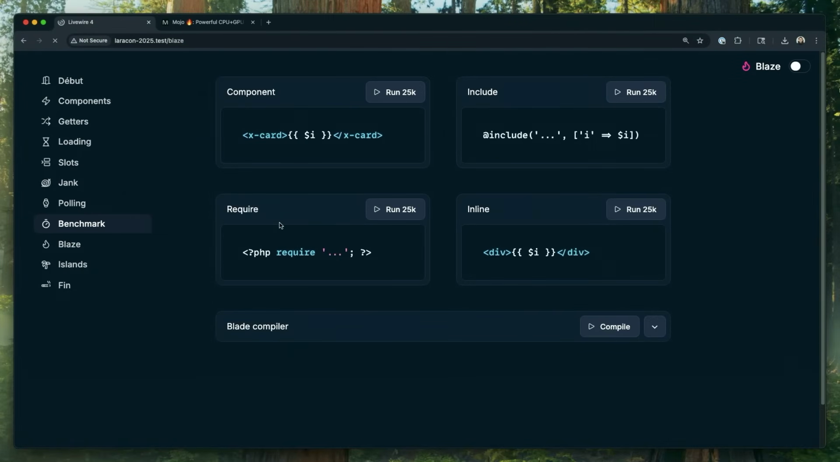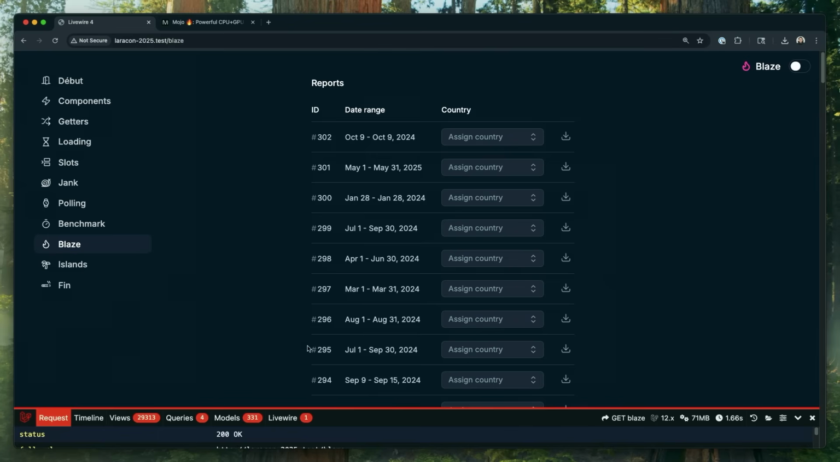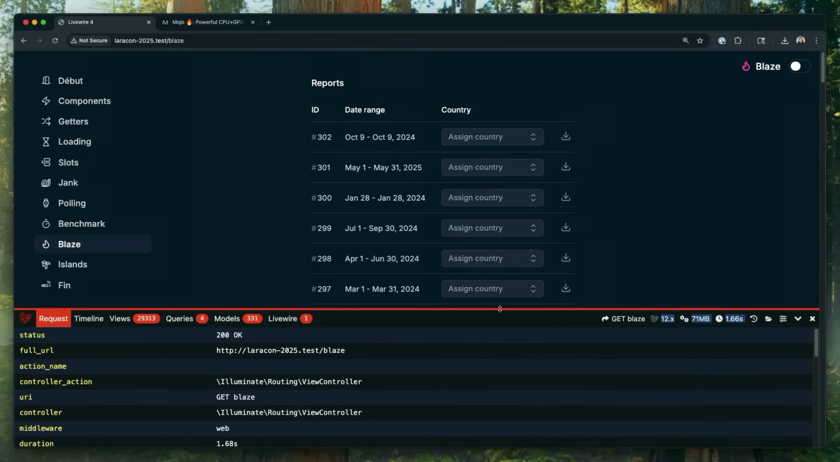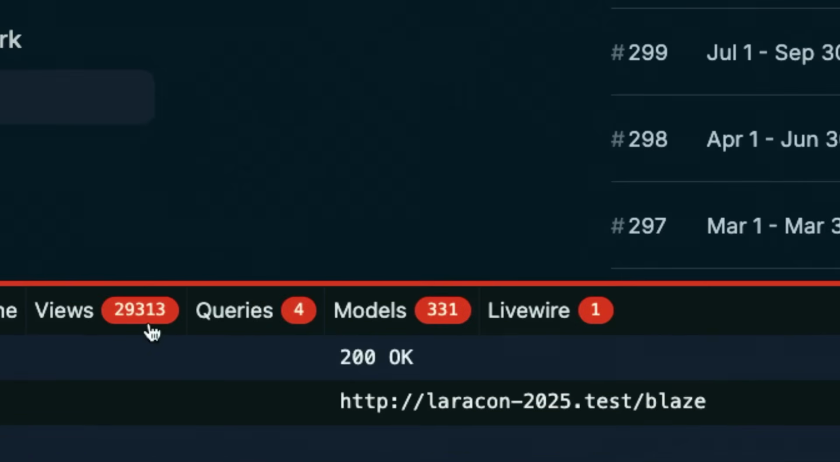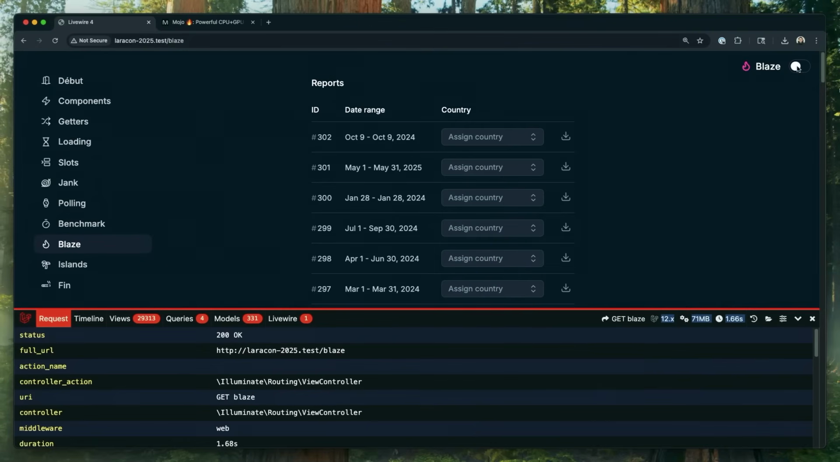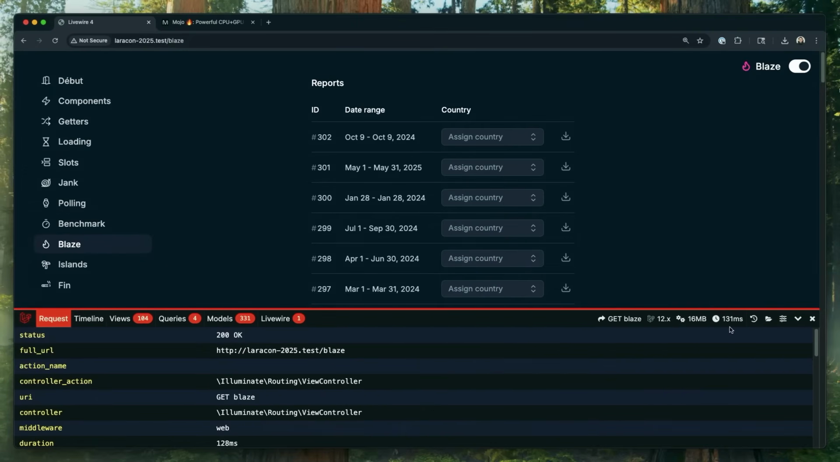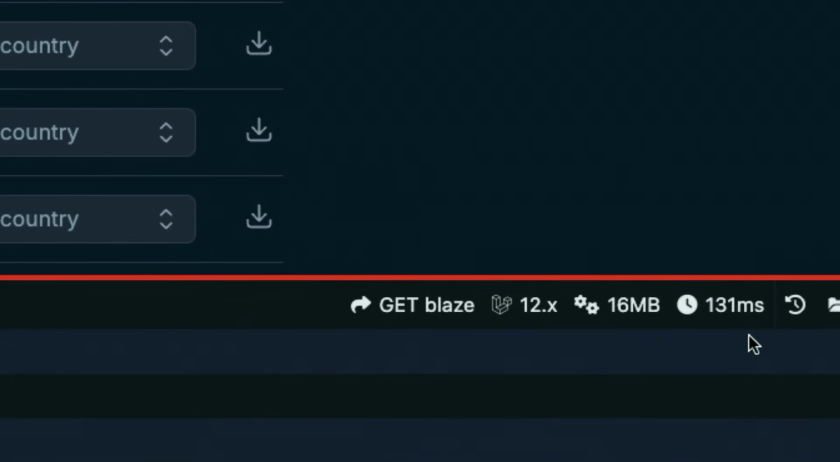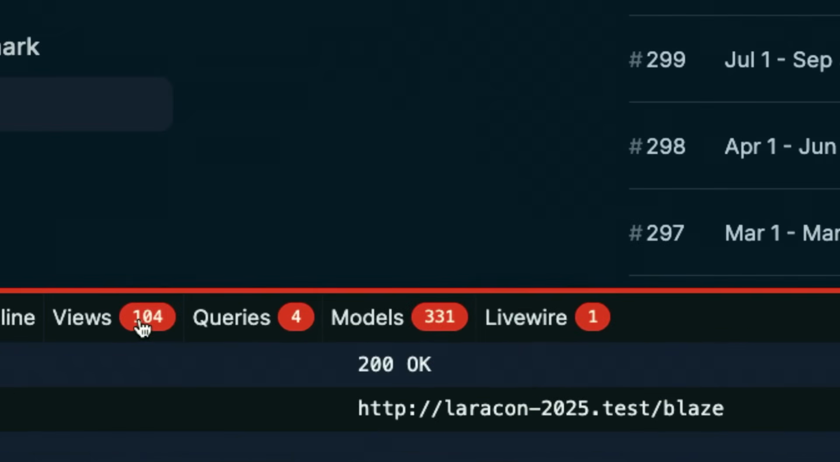Okay. This is not Blaze. This is running without Blaze. And we look at the debug bar, and we got 1.6 seconds for the page load. And we have 29,000 views. I include Blaze. I refresh the page. And now when I look at it, it's 131 milliseconds for that entire page. And it's 100 Blade views.